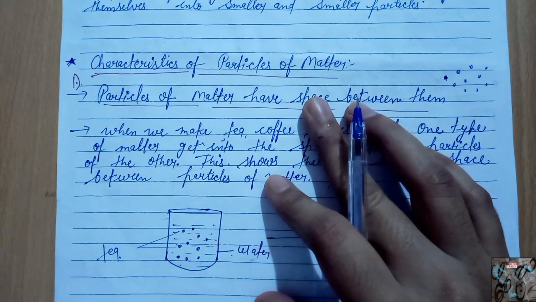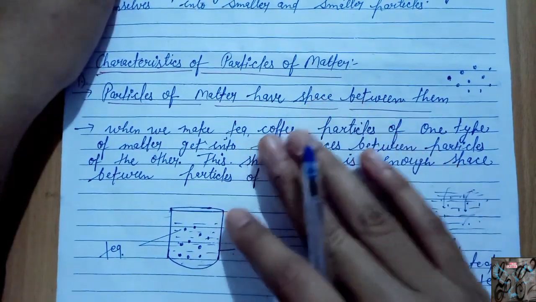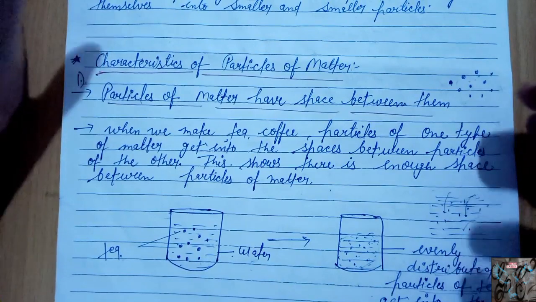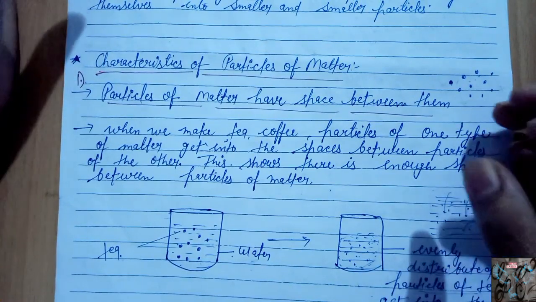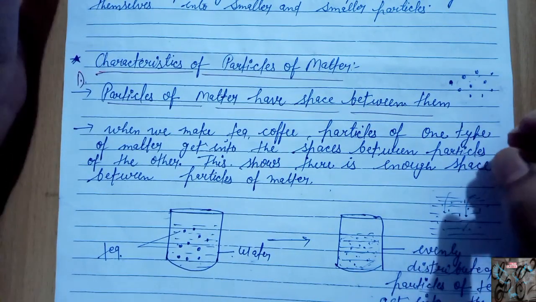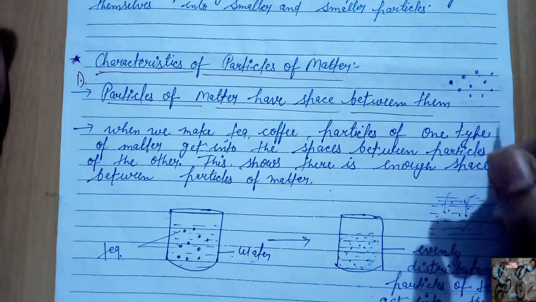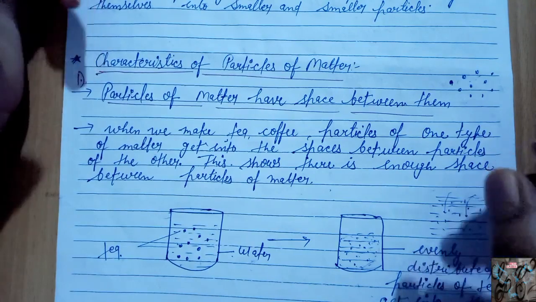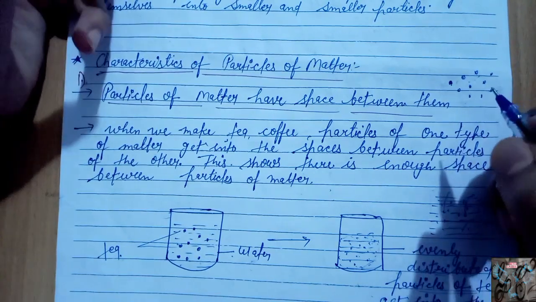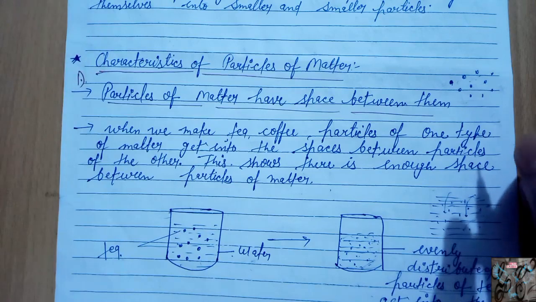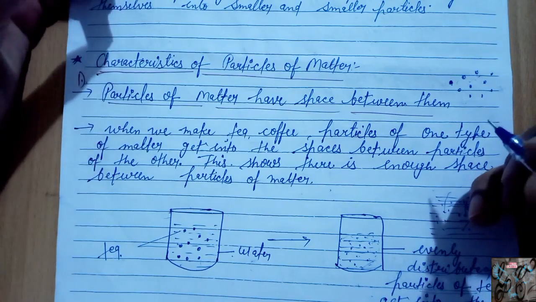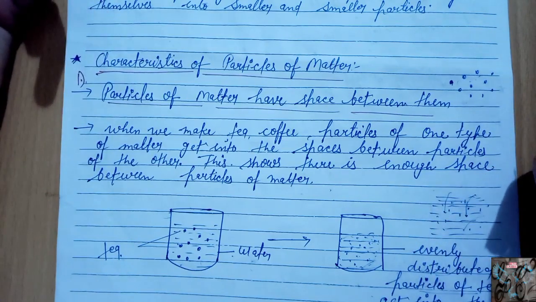Till now you have known that matter is made up of particles, and particles of matter have enough spaces between them. Because particles of matter contain space between them, two types of matter can dissolve with each other. When two types of matter dissolve into each other, it means one type of matter gets into the spaces between the particles of the other type of matter.